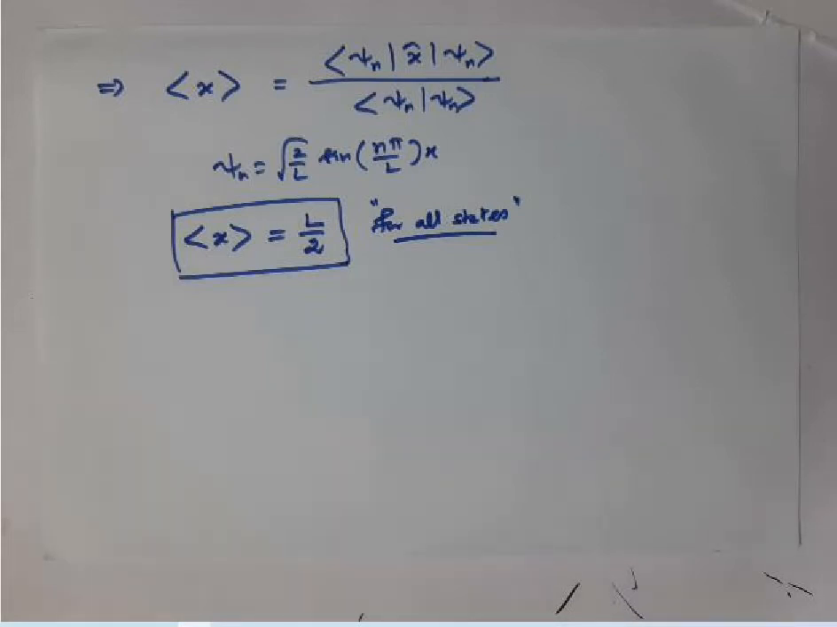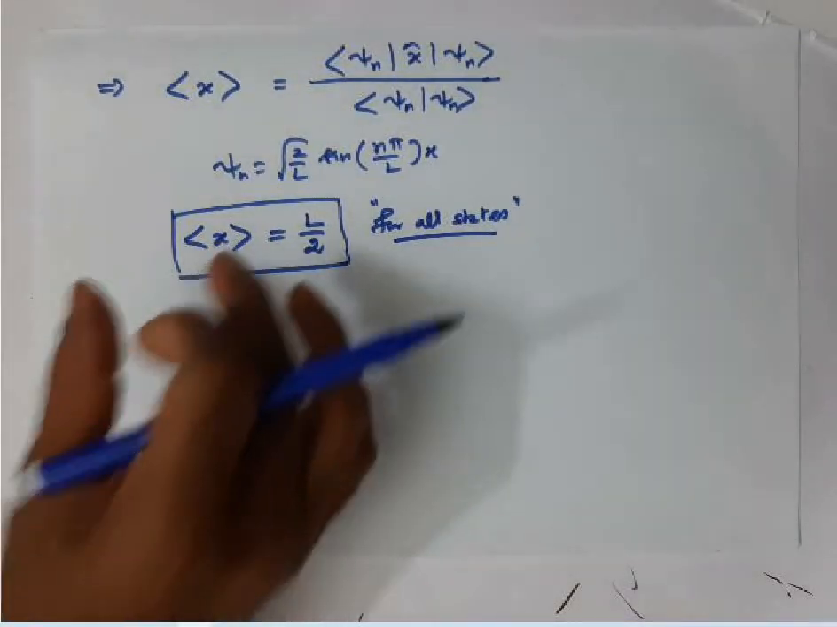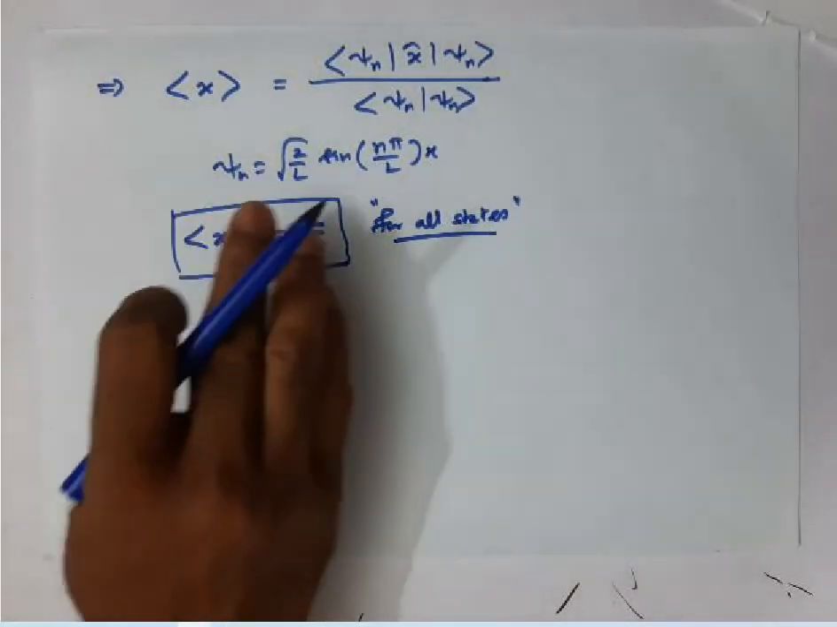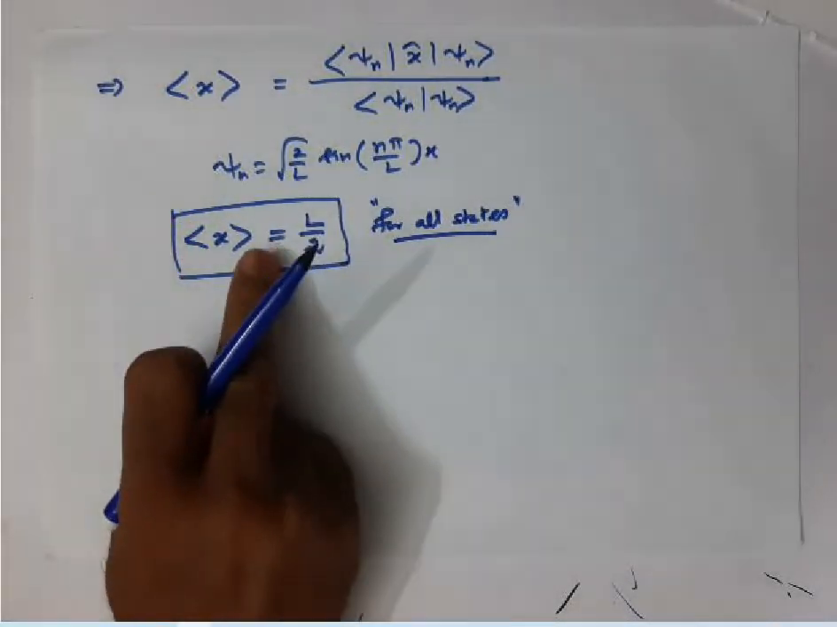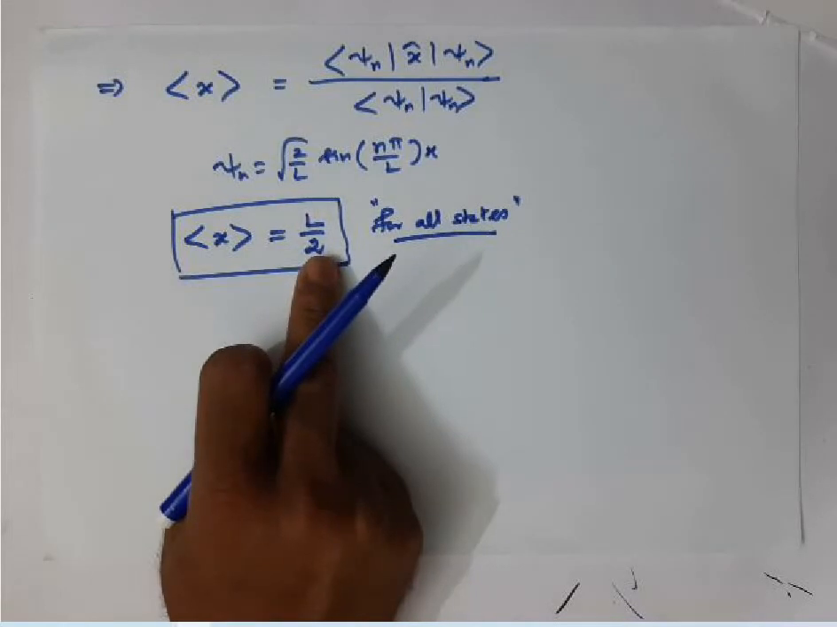Listen, this is very important. The wave function is not an eigenfunction of the position operator, that you know. You cannot find the exact position of the particle in any state. You cannot say whether the particle is here or there. But on average, what is the position of the particle, that we can say. The average value of position is L by 2.